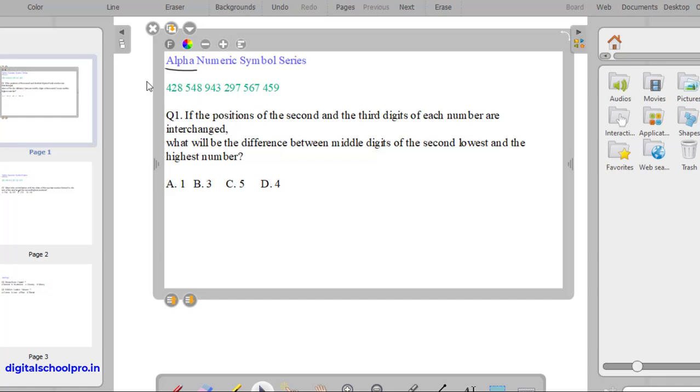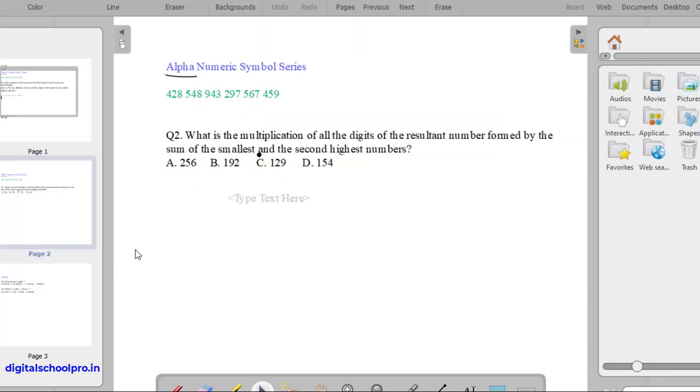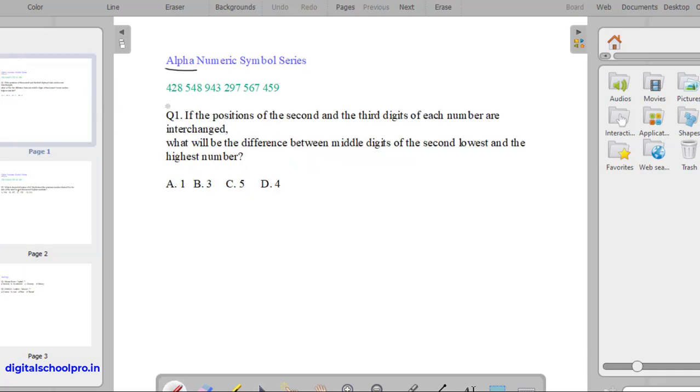Here we have several 3-digit numbers given. The numbers are 428, 548, 943, 297, 567, 459. And the question is, if the positions of the second and the third digits of each number are interchanged, what will be the difference between the middle digits of the second lowest and the highest number?